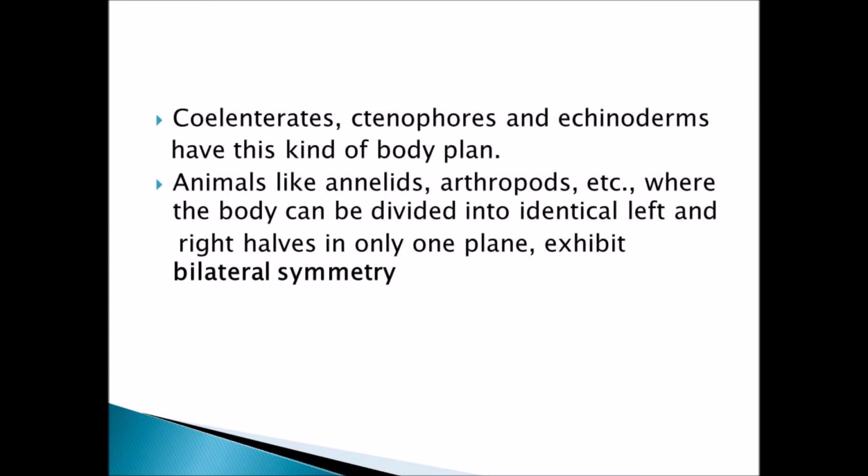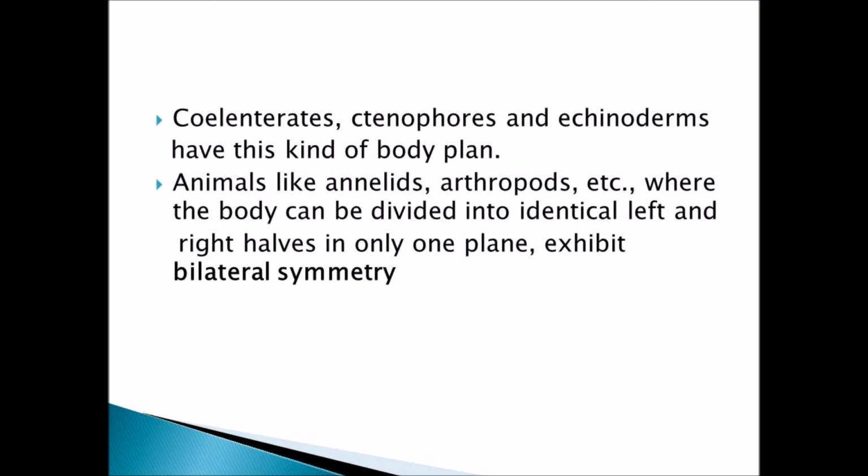Coelenterates, ctenophores, and echinoderms are different phyla of the animal kingdom. We will see each phylum of the animal kingdom later on. Just remember, these are the examples of radial symmetry: coelenterates, ctenophores, and echinoderms.